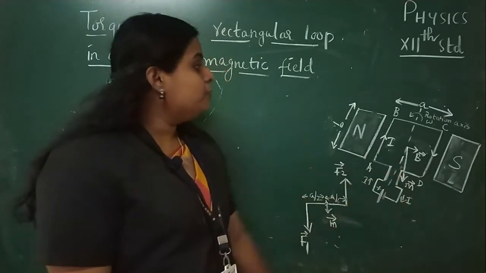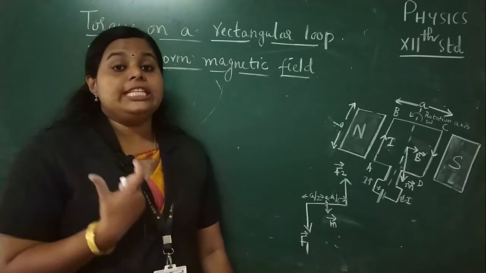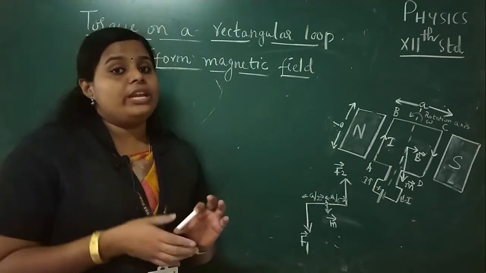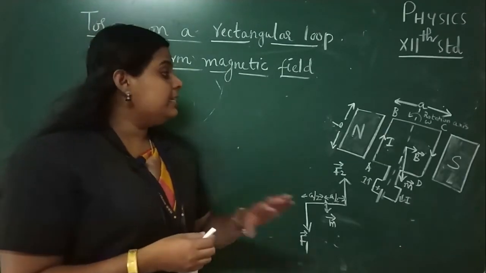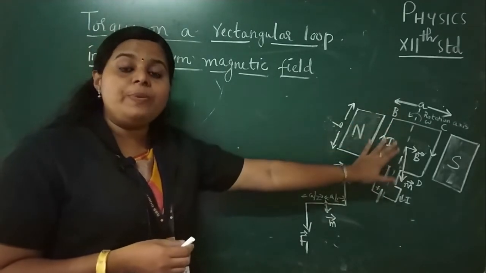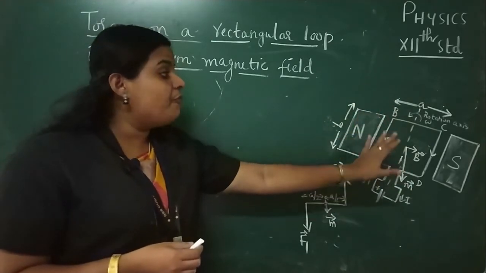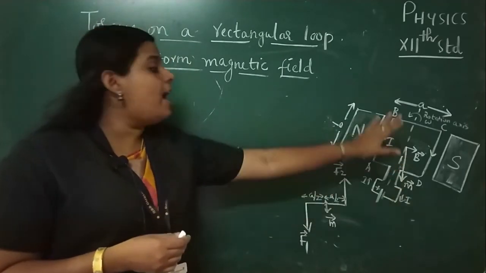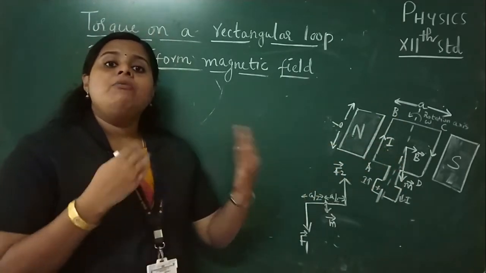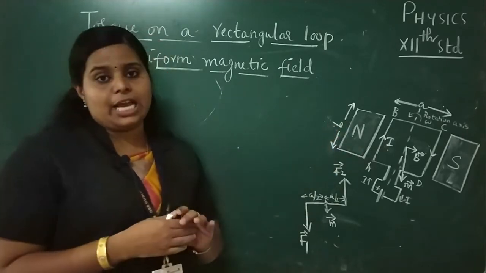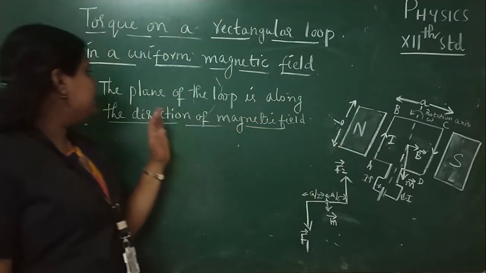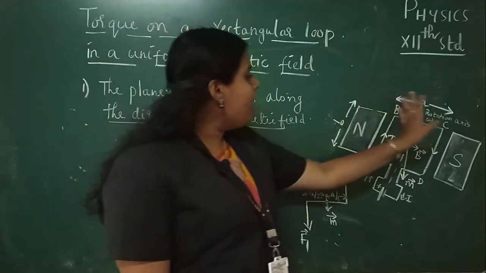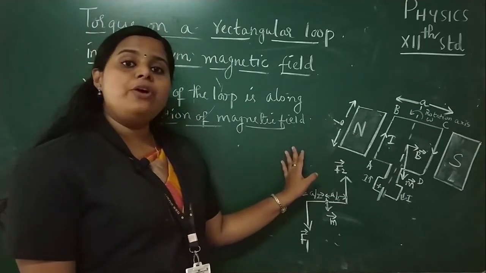that we will discuss later. So first of all, we are going to derive the expression for the torque acting on this rectangular loop, and here we have to discuss two different cases. The first one is that we have placed the rectangular loop in such a way that the magnetic field is in the plane of the loop. Magnetic field അതേ പ്ലെയിനിൽ തന്നെയാണ് rectangular loop വരുന്നത് എങ്കിൽ what about the torque acting on this rectangular loop? So let's discuss the first case, that is the plane of the loop is along the direction of the magnetic field. So here we have placed a rectangular loop in the plane of the magnetic field.